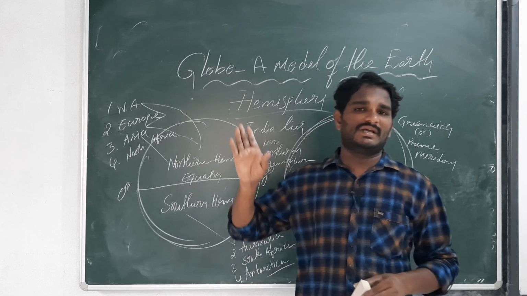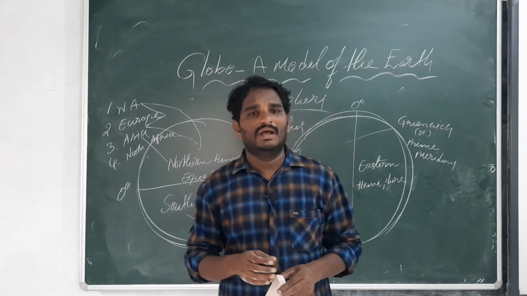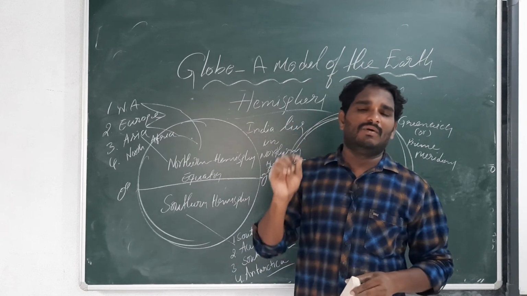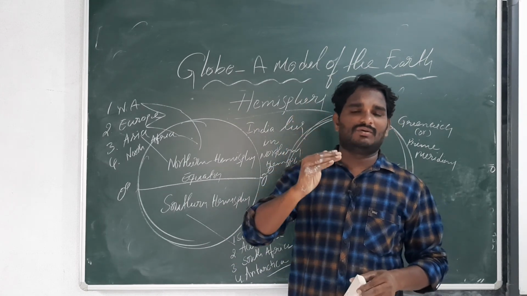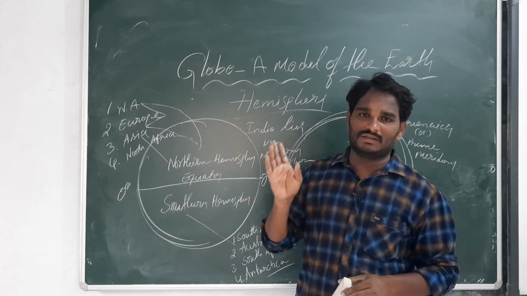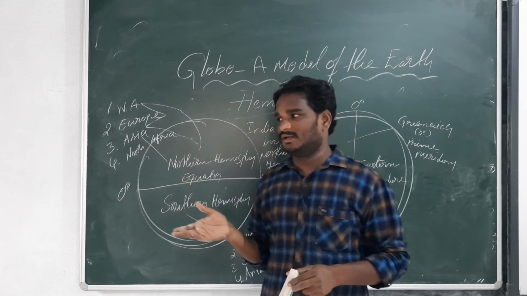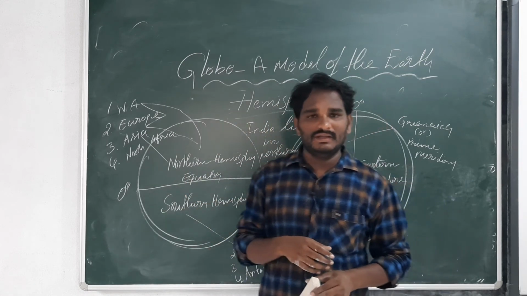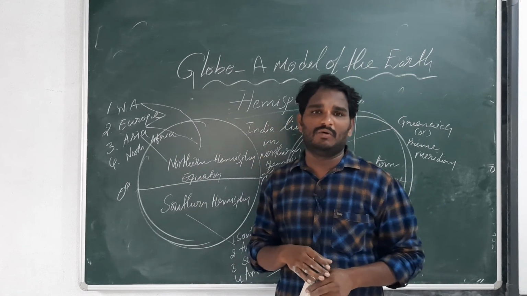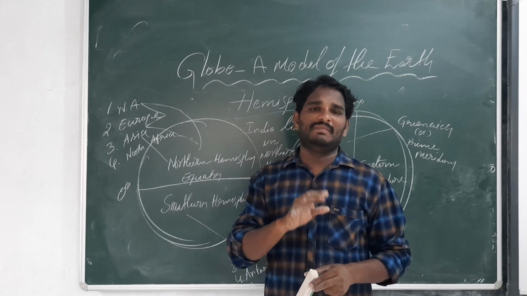Next one, directions on the globe. You all know directions very well. You all learned them in the previous class. What is the first one? North, south, west, east. The top of the map or globe is north, bottom is south, our left side is west, right side is east. These are the directions on the globe. Axis is an imaginary line which connects the north pole to the south pole.